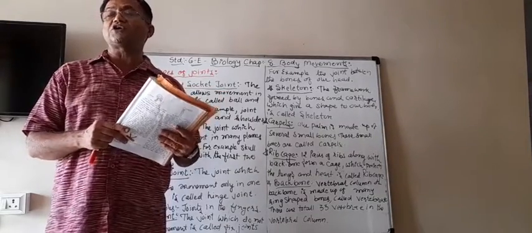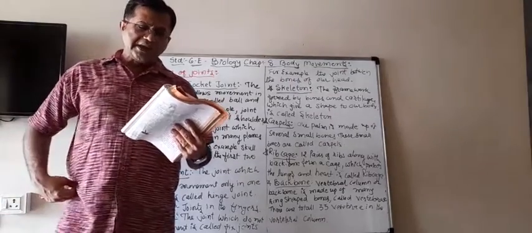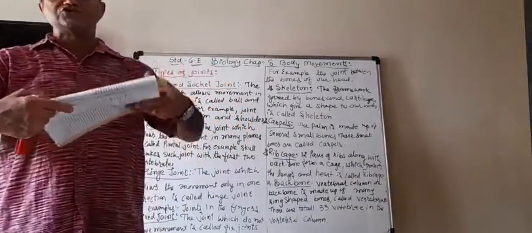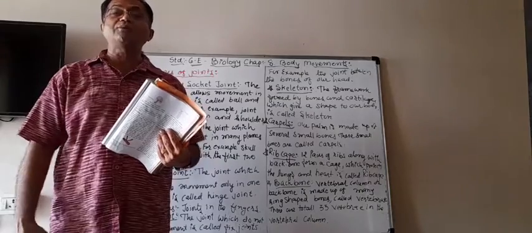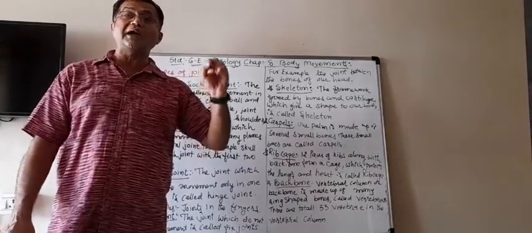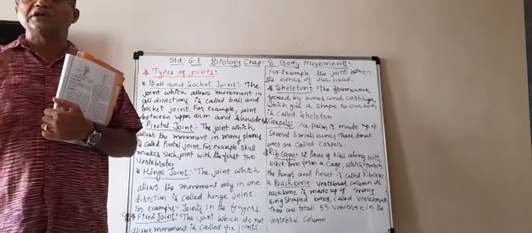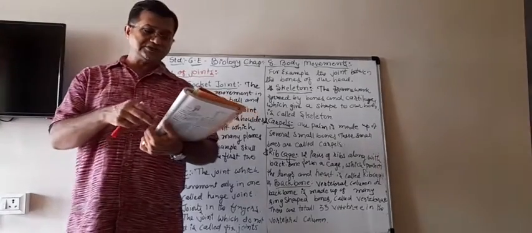There is another ball and socket joint here, between the thigh bone and our hip bone. At that joining also you have a ball and socket joint, which is shown in the figure. So at our shoulder and upper arm joint, and at the thigh bone and hip bone joint, the joint is known as the ball and socket joint. Why is it called a ball and socket joint? Because it allows movement in all directions.